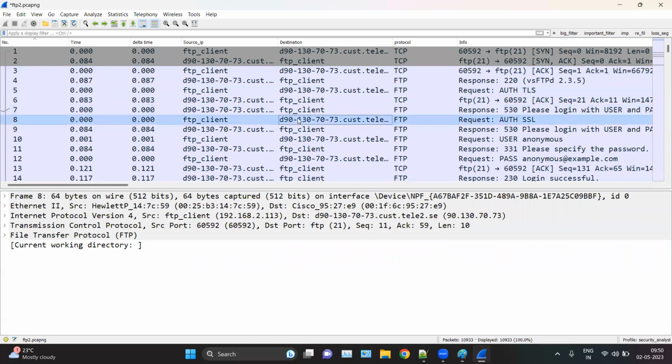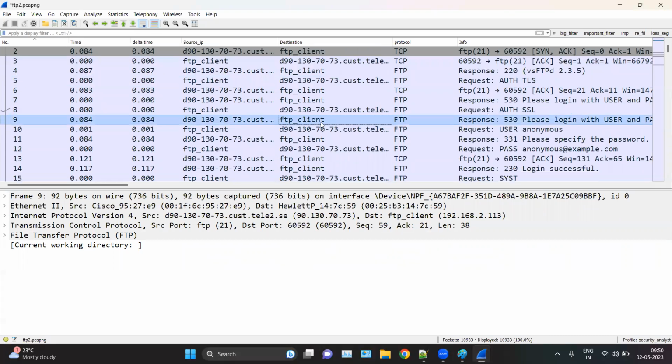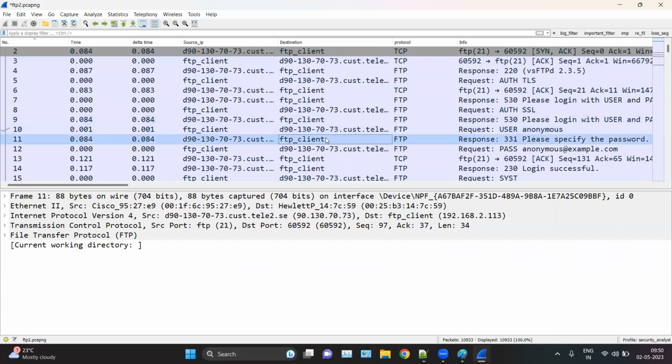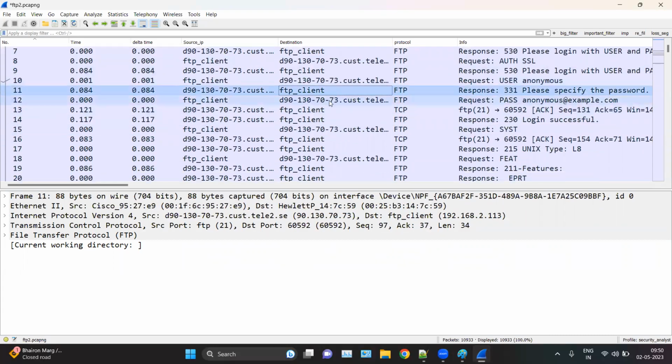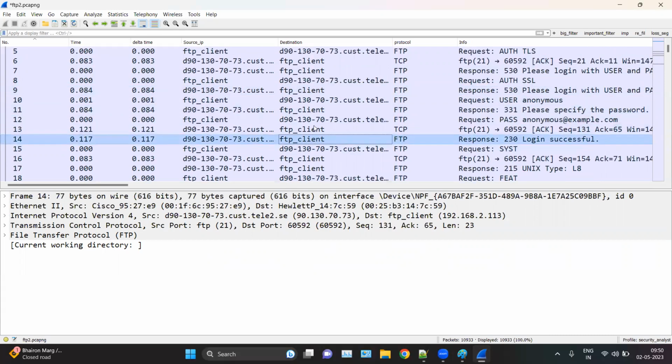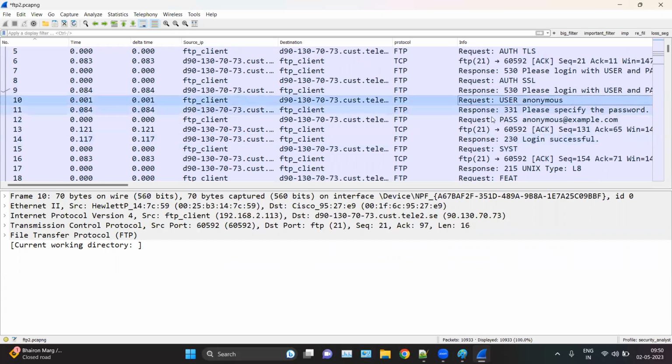Okay, and here we are sending the request with username and password, right? And here we are getting a response that login is successful from the server side. And the username is anonymous and the password is anonymous@example.com.